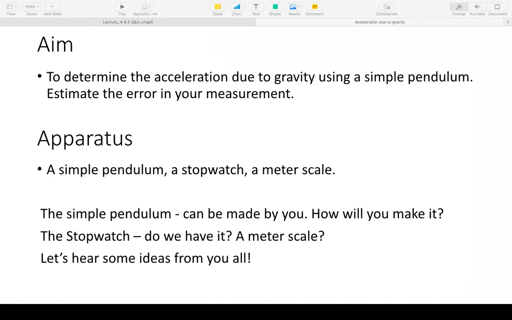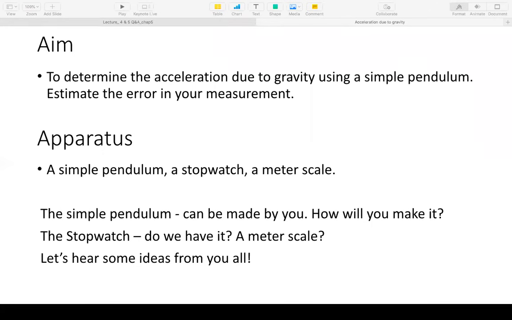So the point is that it has to have a small heavy object at one end of the string, and the string should be as lightweight as possible, because in our formulation we assume the string to be weightless. So it should be as light, and the contrast between the mass of the bob and the mass of the string should be extremely high. The mass of the string should be completely negligible as compared to the weight of the bob.